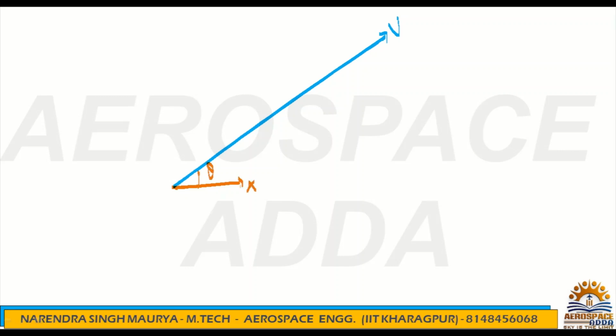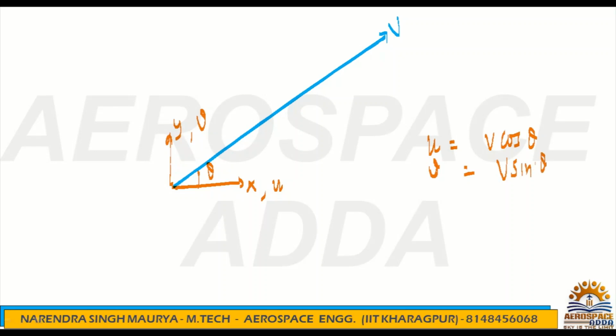This is the x-axis, and this is the y-axis. Direction of the x-axis, what is the component? u, and direction of the y-axis, what is the component? v. Now obviously u is the horizontal component, so u will be the component of v along x, that is v cos theta, and similarly in the y direction the component will be v sin theta.